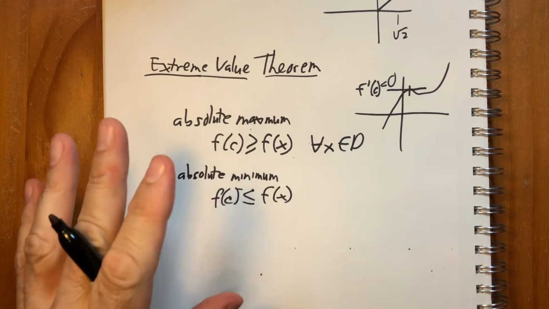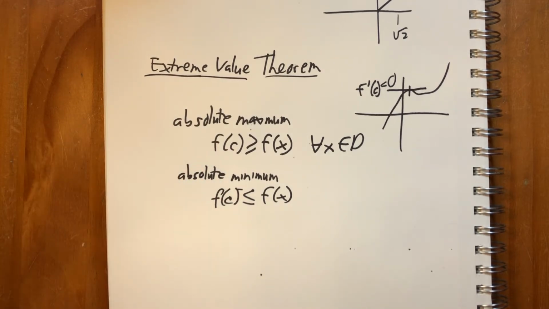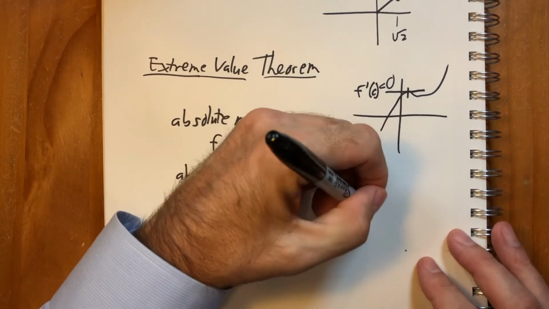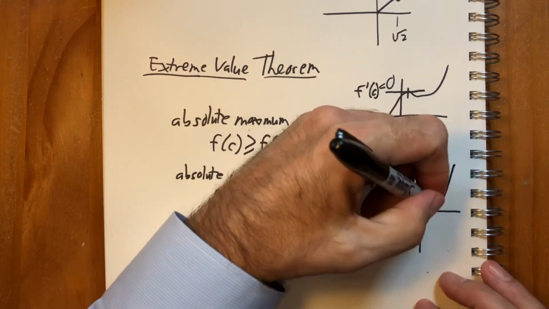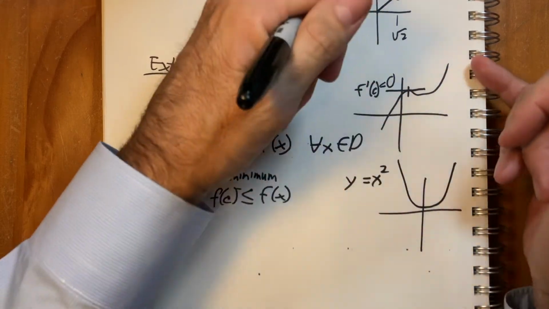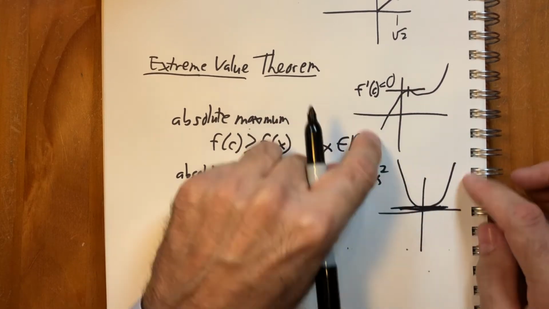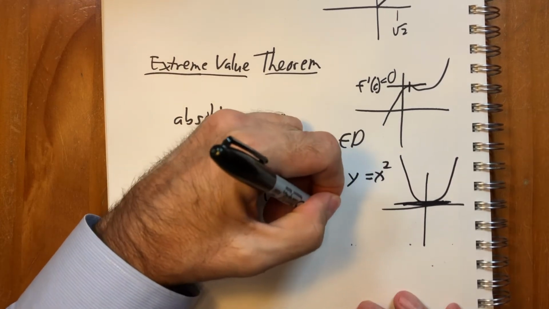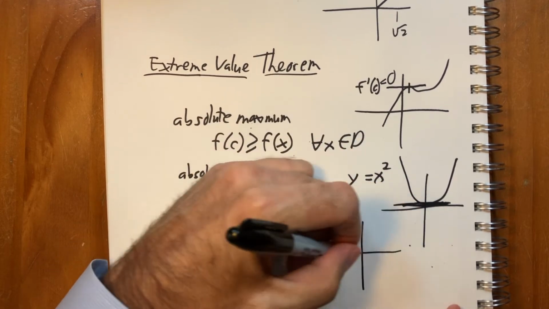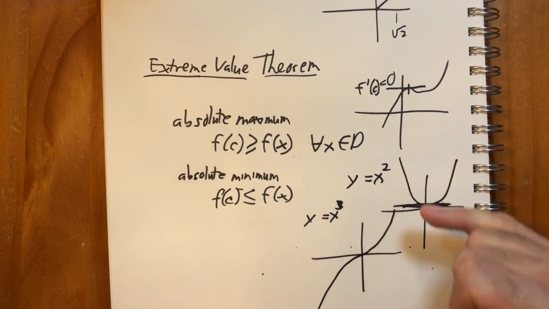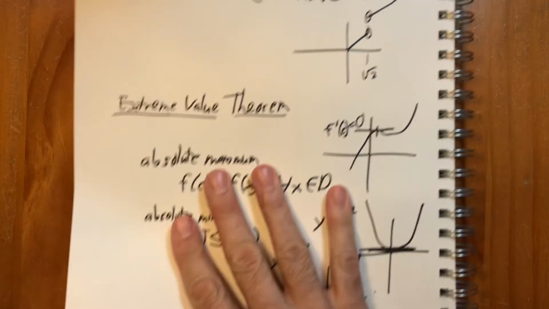So notice that what I'm saying here is only the definition of absolute minimum and maximum. Some functions don't have one or the other, like y equals x squared. It doesn't have an absolute maximum because it goes up forever, right? It does have an absolute minimum at 0. But it does not have an absolute maximum. Some functions don't have either, like x to the third comes down and then it goes like that, both to minus infinity and to positive infinity. It never stops.